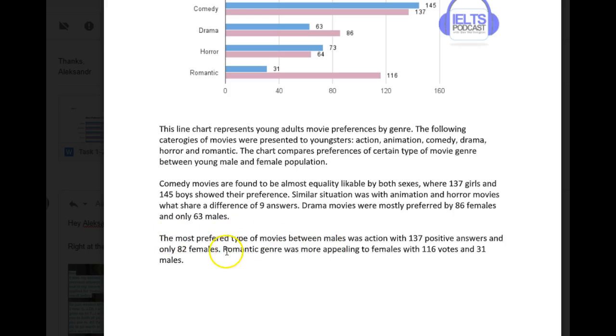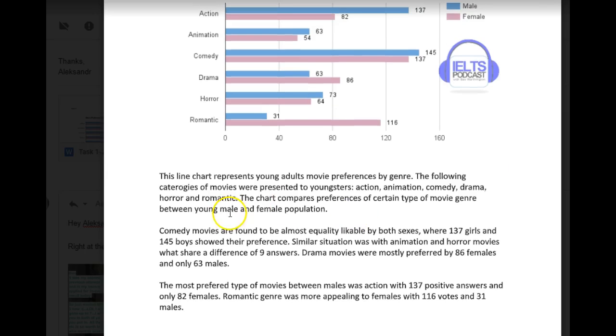And then this, I don't even understand why it was here. I don't know if you thought this was your overview. This should have been a detail section right here. So I'm not really even understanding the way you decided to divide this. You talked about comedy, which I understand. Then you talked about animation and drama. I'm not really sure why you did this. So about animation and horror, fine.